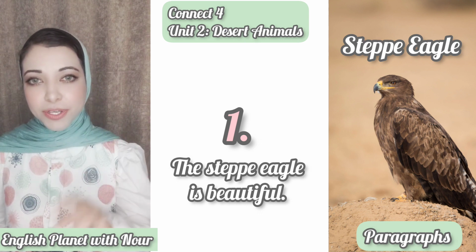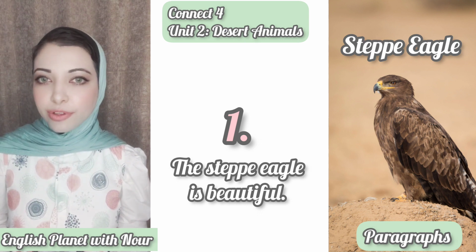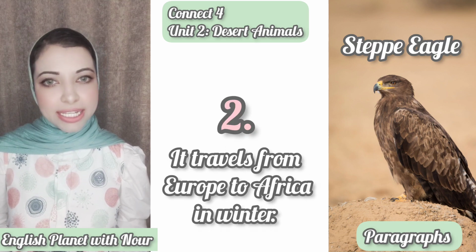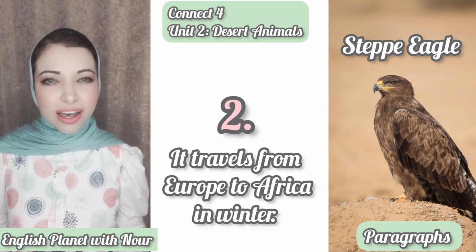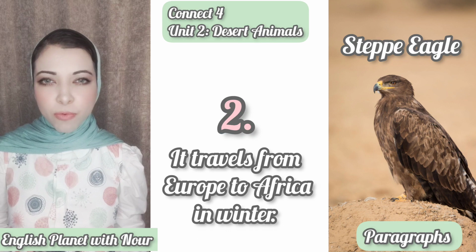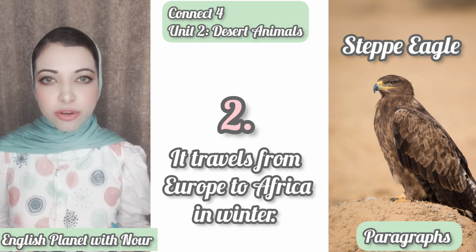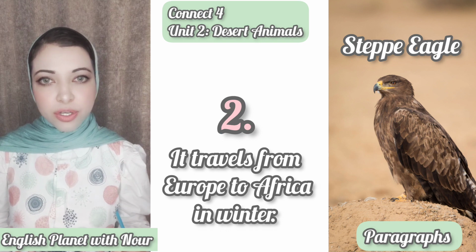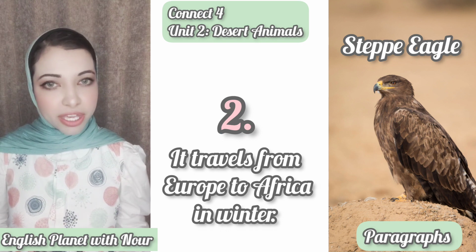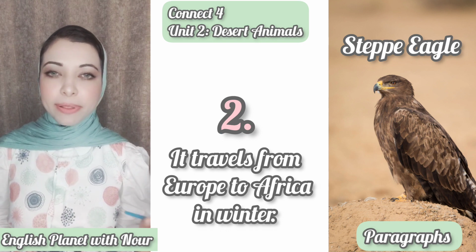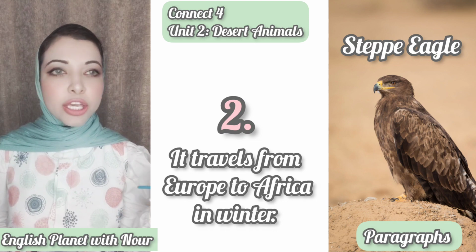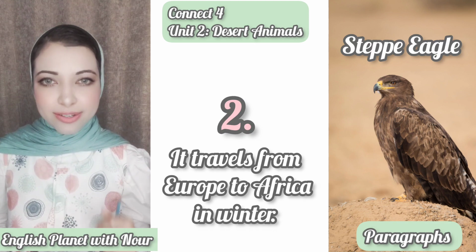And sentence number 2, when does it travel? Or we can say, when does it fly? Or it travels or moves from country to another country. We have an information from the reading text for Unit 2 tells us that the steppe eagle can travel from place to another, like from Europe to Africa in winter.